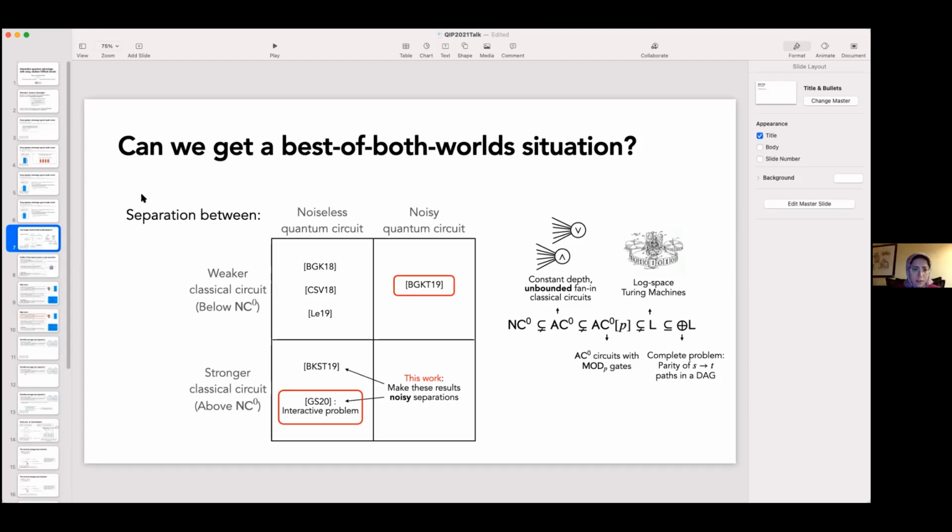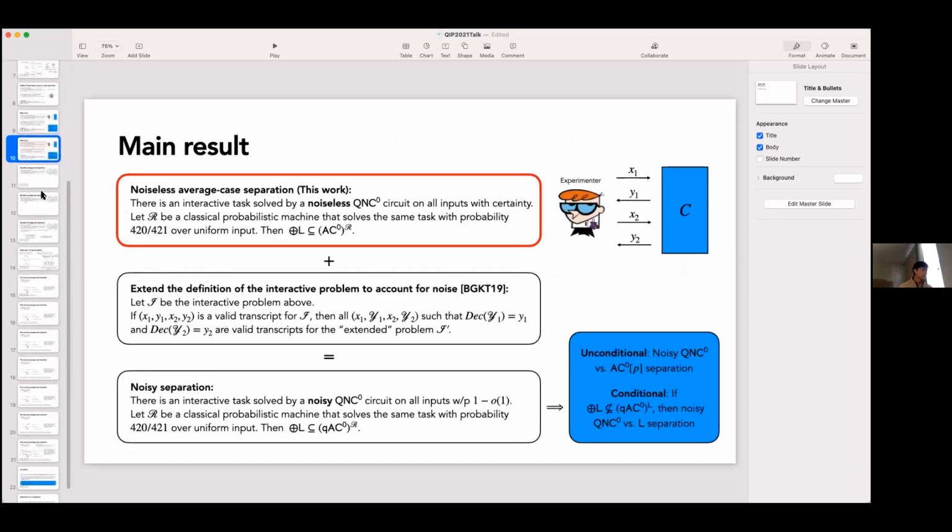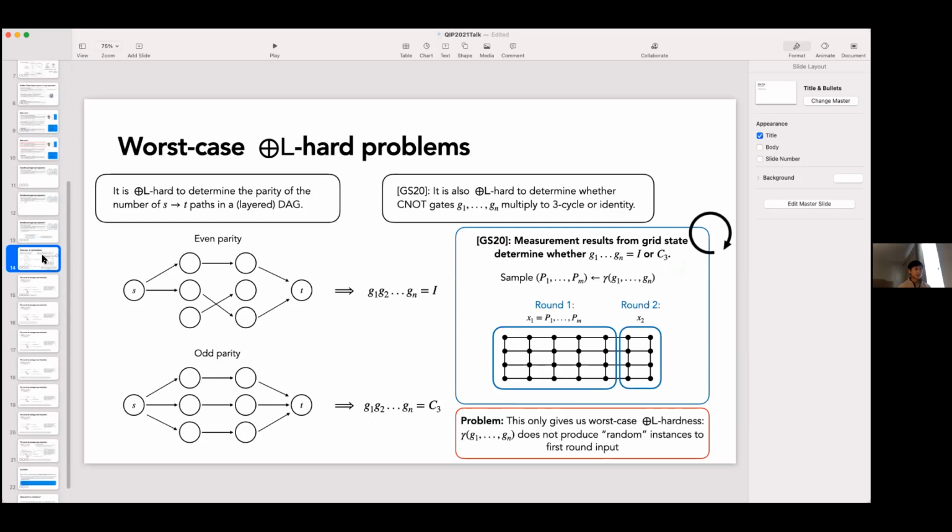So for the classes that don't use this non-locality, what is the intuition behind proving this hardness problem? So the one that is in red, GS20. Yes. So what is the intuition behind showing the hardness for classical circuits? I think this slide was a good example of that.